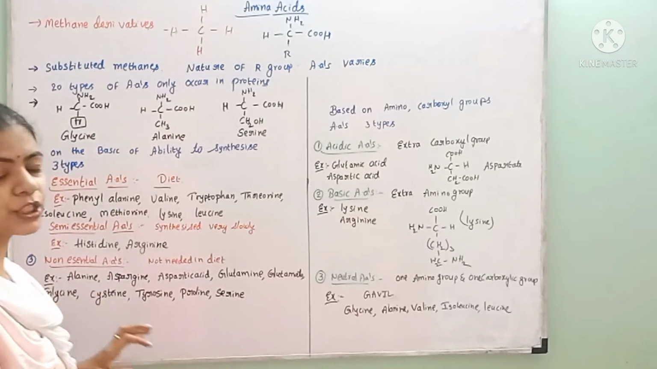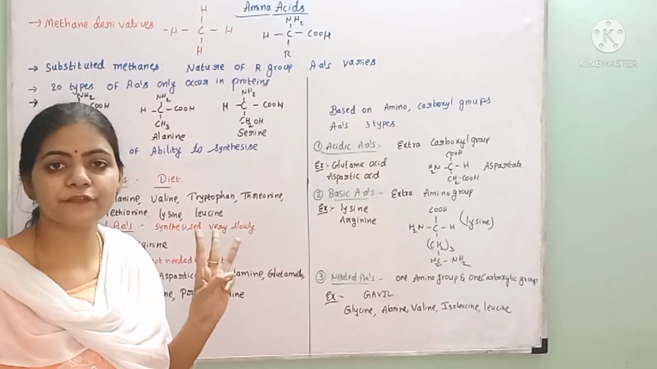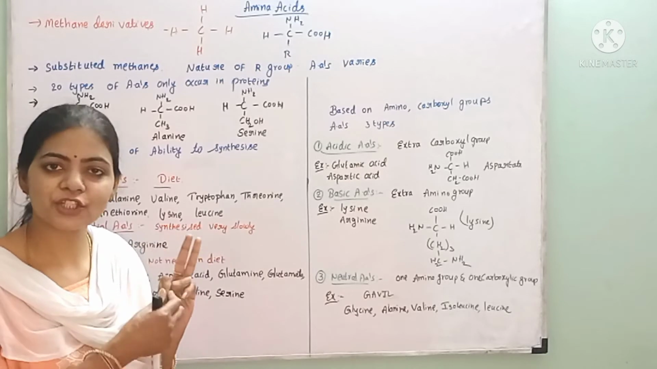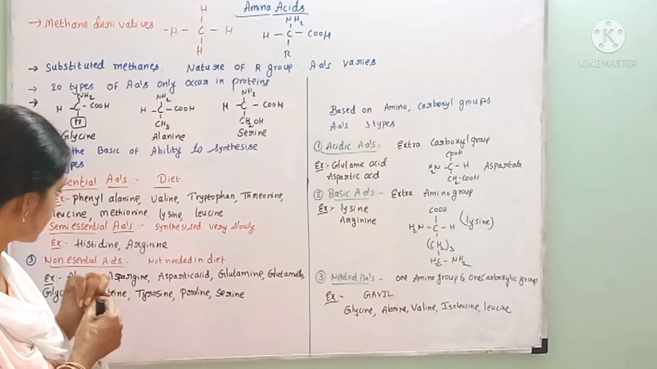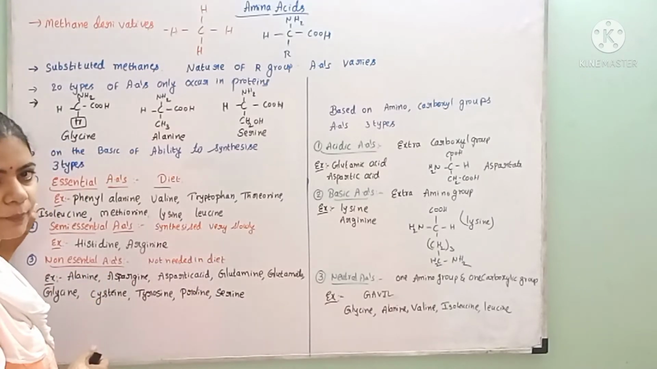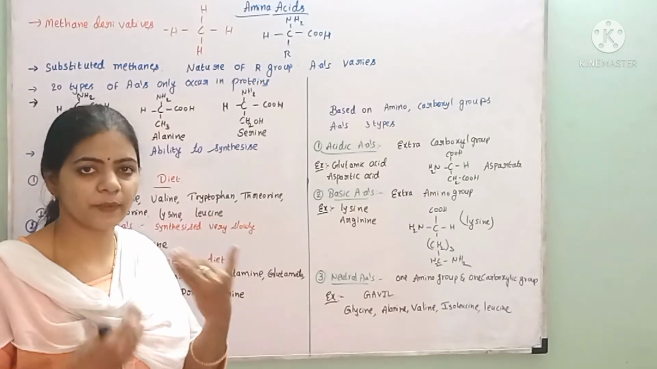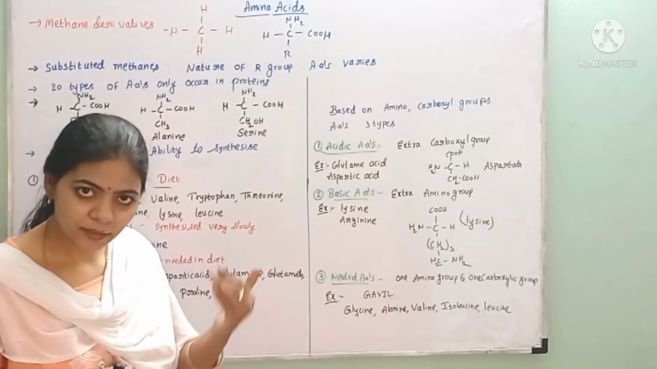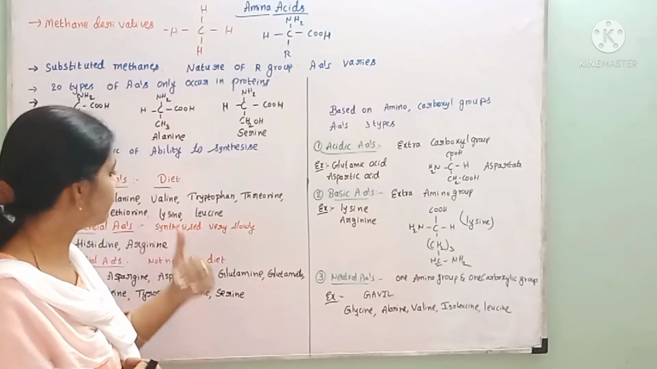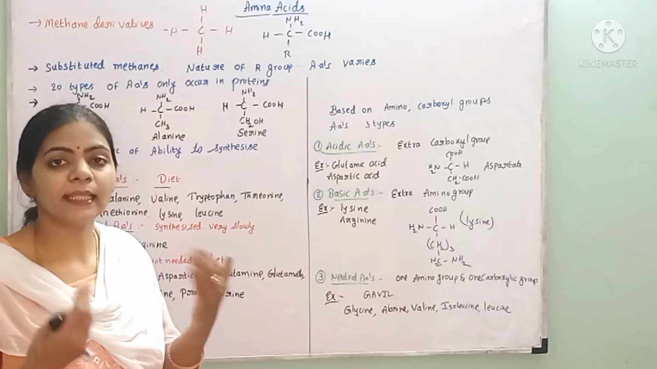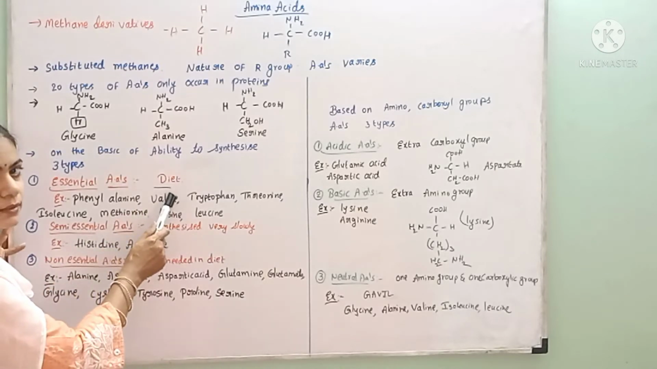And on the basis of the ability to synthesize amino acids by our body, amino acids are classified into 3 types. They are essential amino acids, semi-essential amino acids and non-essential amino acids. The first one is essential amino acids. Here, the essential amino acids are not synthesized by our body. That means they are necessary for our body, but our body does not supply them. Then where do we get them? We need to take the amino acids through our diet. That means these amino acids must be supplied through the diet.